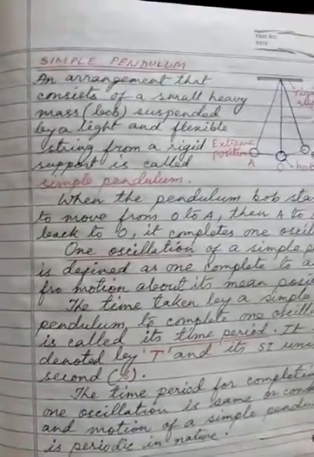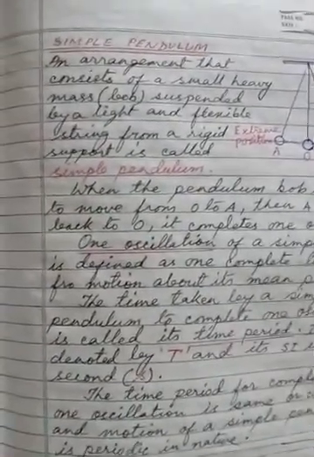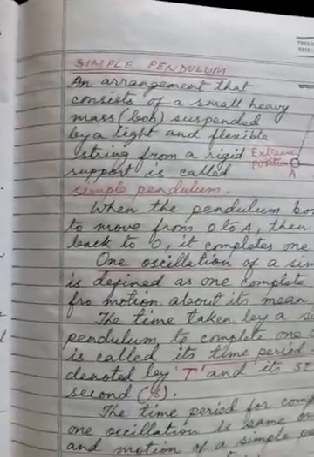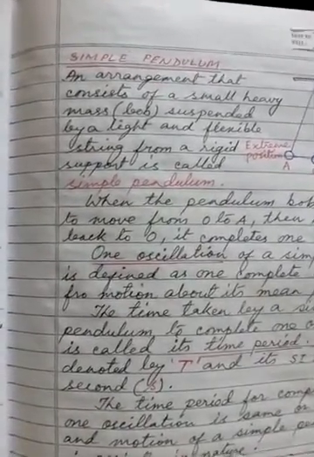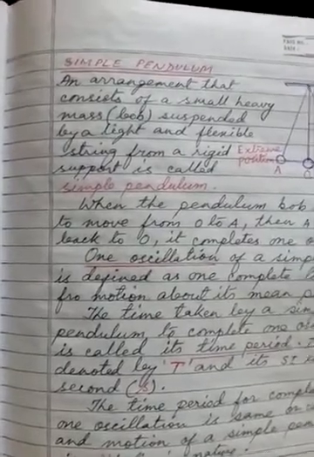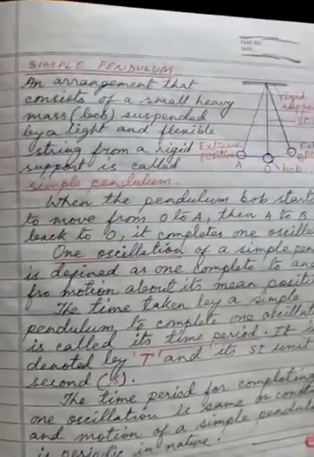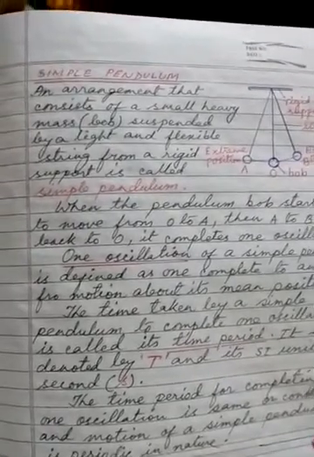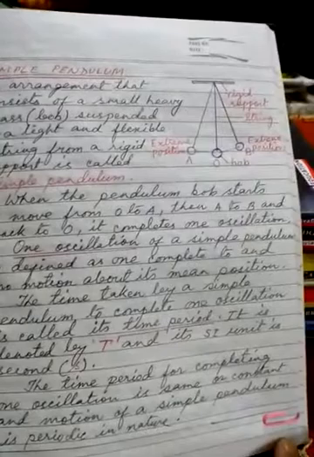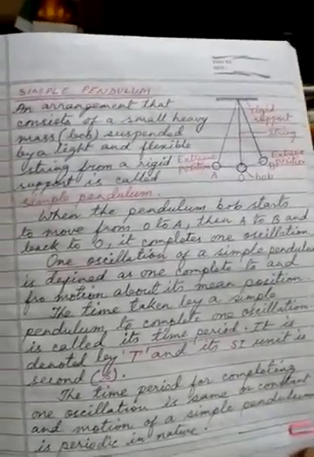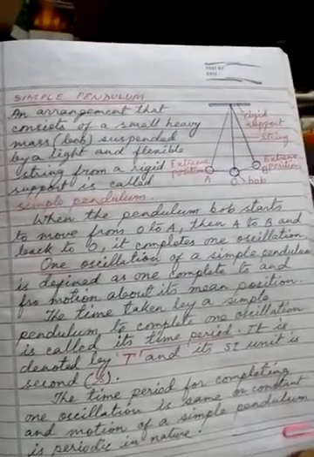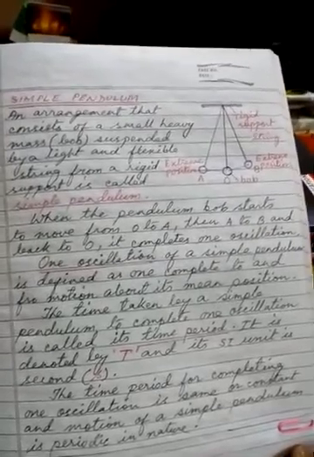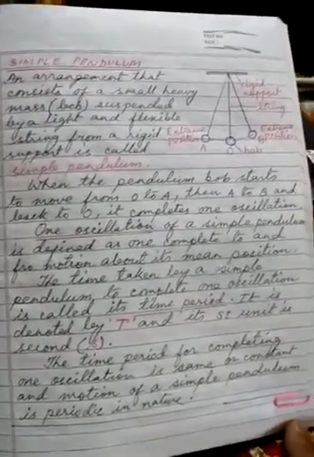Now to explain oscillatory motion, we take the case of the simple pendulum. The arrangement that consists of a small heavy mass, which is called a bob, suspended by a light and flexible string from a rigid support, is called a simple pendulum. You can see the diagram given. When the pendulum bob starts to move from O position to A position and then A to B and back to O, it completes one oscillation.